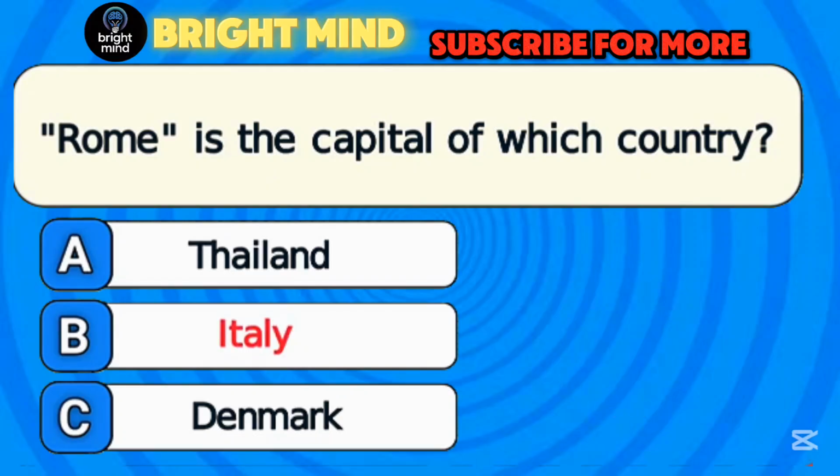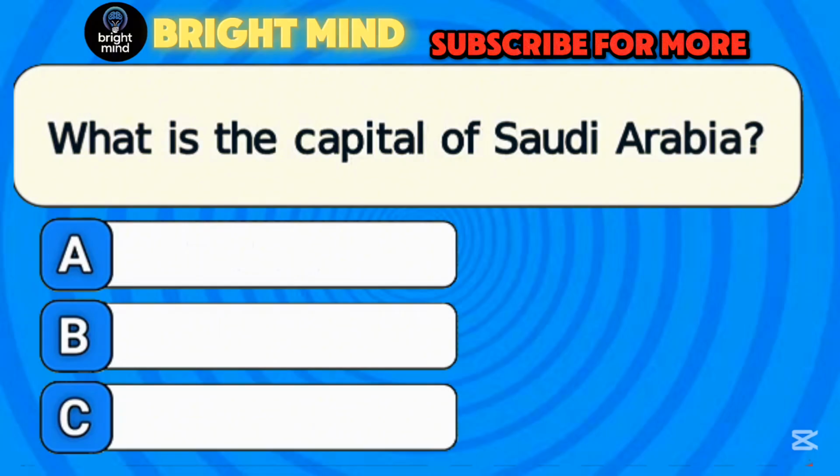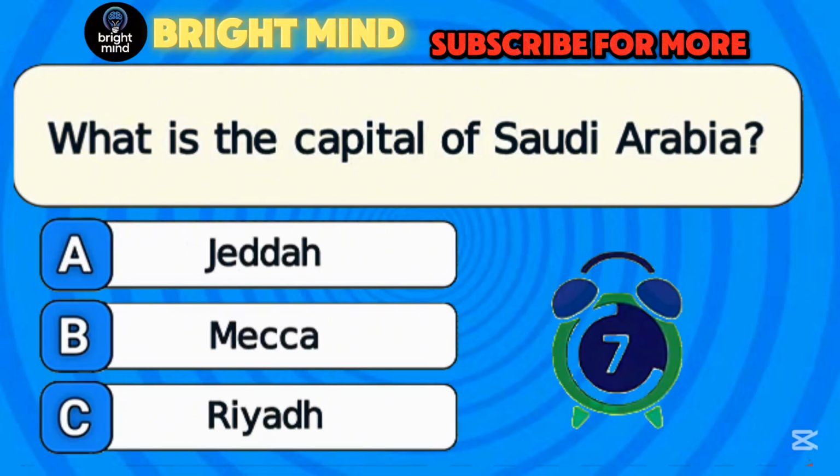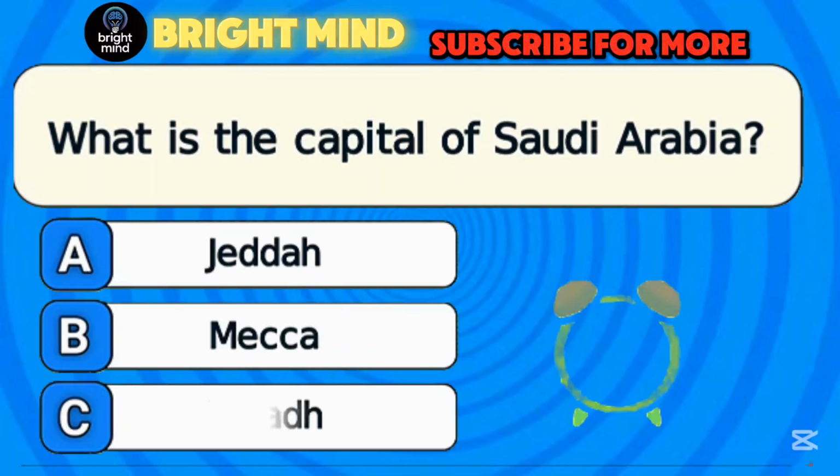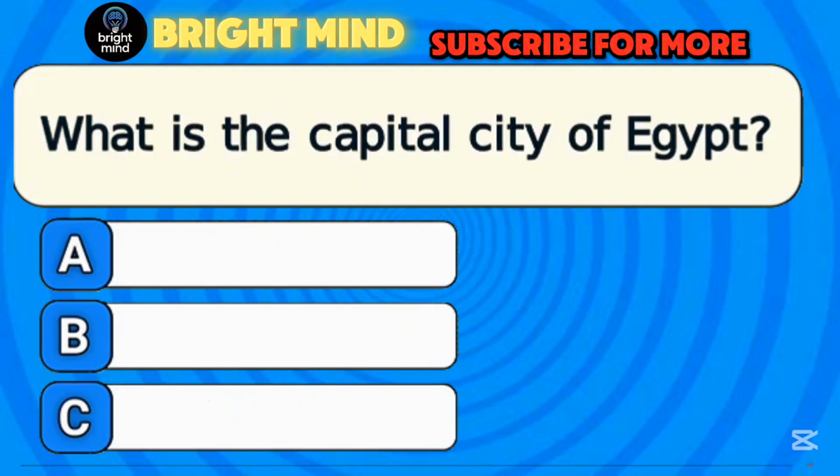Answer B. Italy. What is the capital of Saudi Arabia? Answer C. Riyadh. What is the capital city of Egypt?